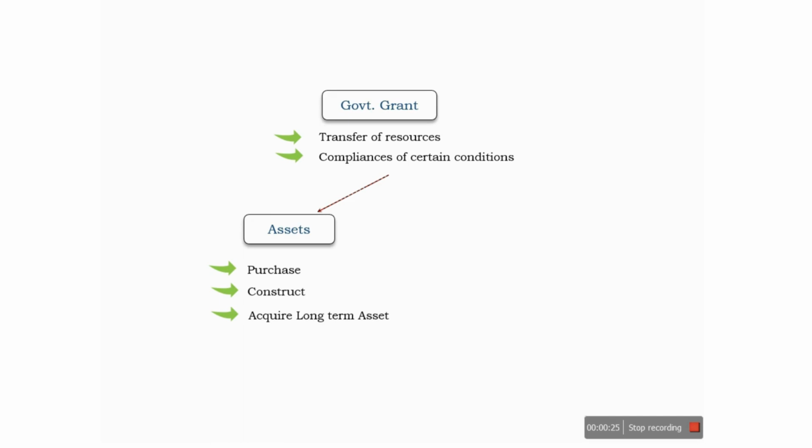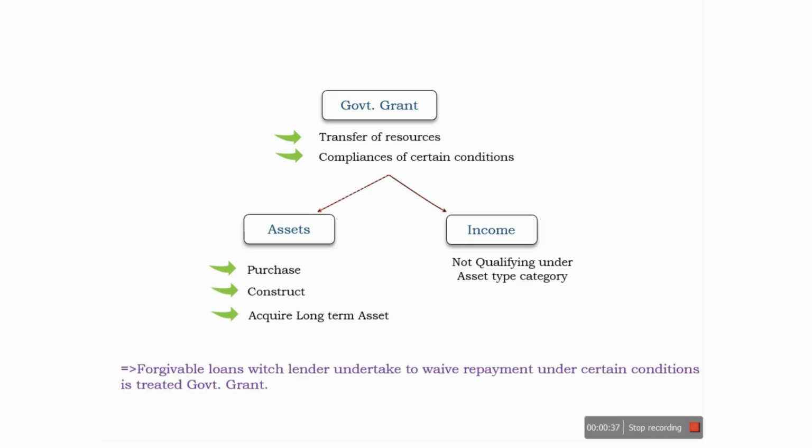If these are the conditions, the government grant will be classified as in the nature of assets. And if it does not classify as asset nature, it will be classified as in the nature of income. And forgivable loans, where the lender undertakes to waive repayment under certain conditions, are treated as government grants.